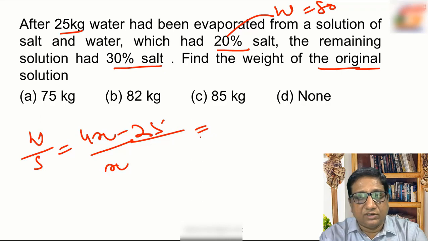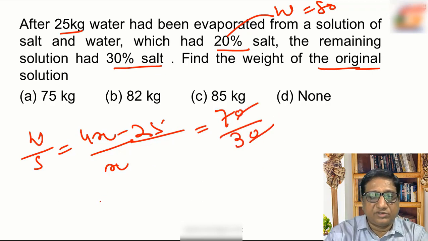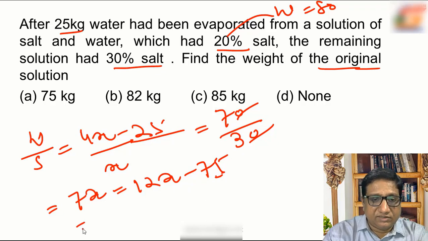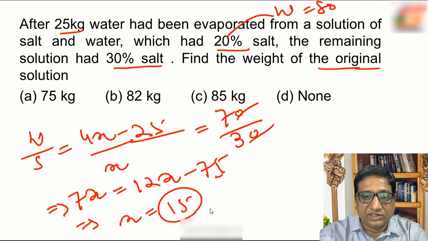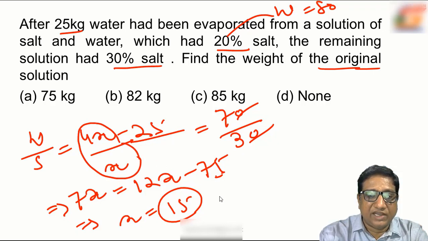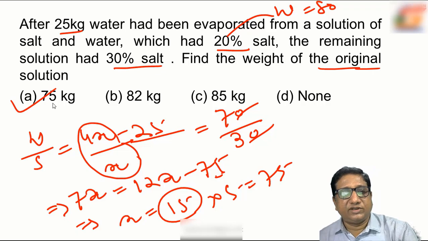Now the solution contains 30% salt. So water will be 70%, that is 70 is to 30, that is 7 is to 3. If you simplify this, we can find x and the original quantity. 7x is equal to 12x minus 75. Further simplifying this, we will get x is equal to 15. If x is equal to 15, then the original quantity is 4x plus salt x, 5x, that is 5 times 15, 75 kg. So originally the solution was 75 kg.